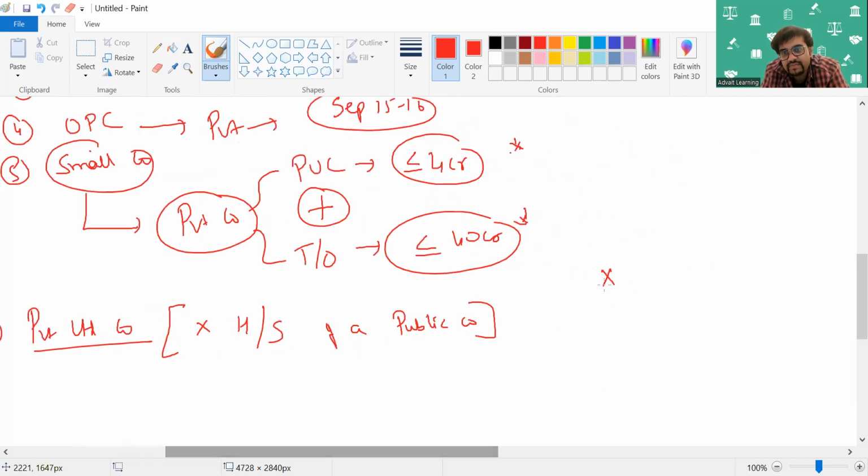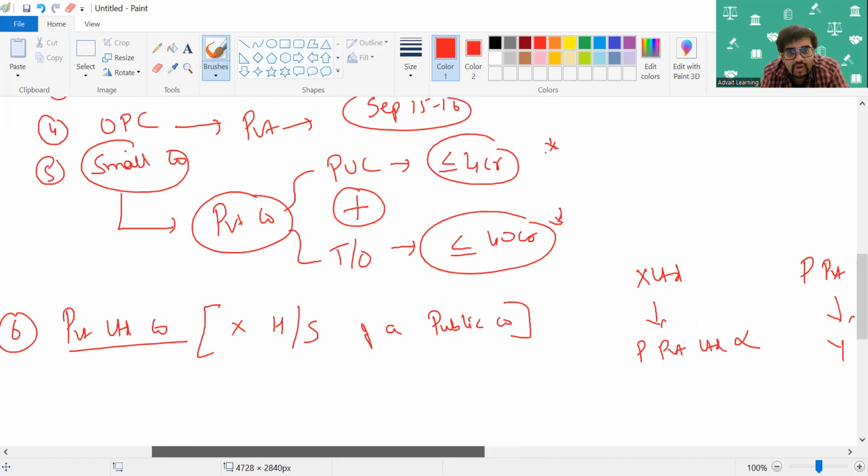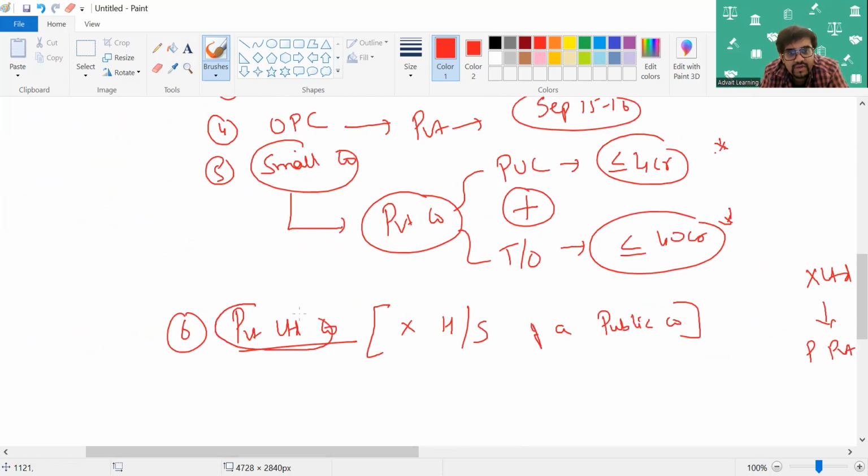So if there is a company X Limited and you have a subsidiary P Private Limited, this exemption will not apply. Similarly, there is P Private Limited whose subsidiary company is Y Limited. This exemption will not apply. Mind you, I'm not saying CARO will not apply. The exemption will not apply. Basically, it should be a pure private company, standalone private company.